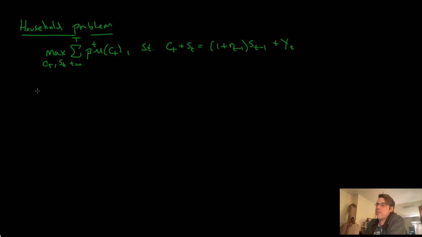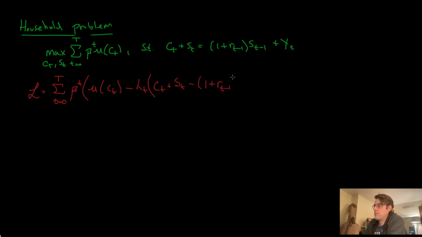Okay, so what can we do? We can write a Lagrangian just like this. We don't have to do any reverse substitution. We just do like we do in the RBC model. We take the Lagrangian, and the Lagrangian will be the finite sum from t equals 0 to capital T of beta^t. We're doing a discounted Lagrangian, so we'll move the beta^t to the outside. Utility of C_t minus lambda_t, and then we write the budget constraint. So we're just doing a constrained optimization, like normal.